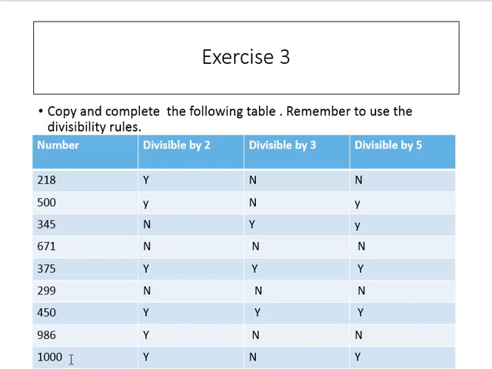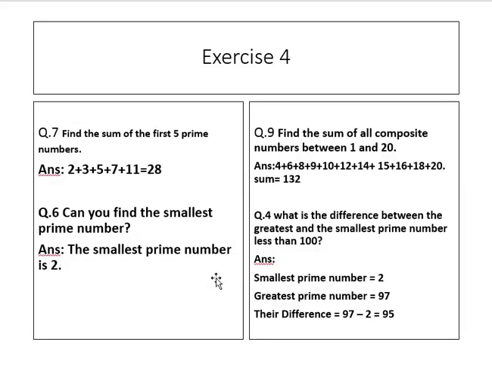Last value, 1000. 1000 is divisible by 2. 2 5s are 10, 0 0. Divisible by 3? No, 1000 is not divisible by 3. Divisible by 5? 5 2s are 10, 0 0. Yes, so 1000 is divisible by 5.